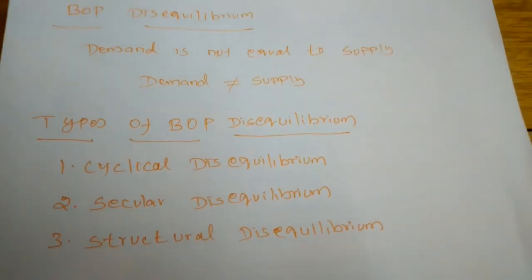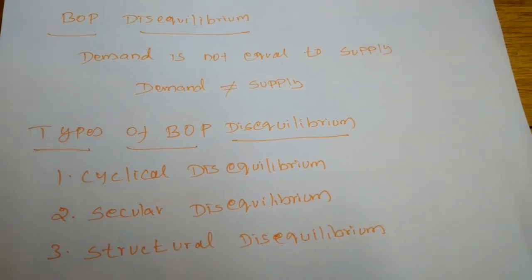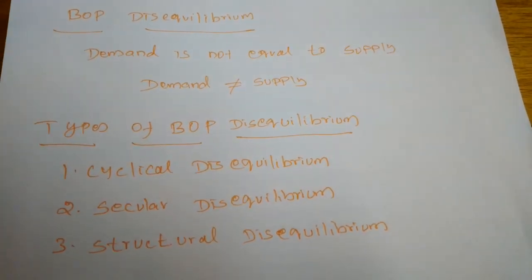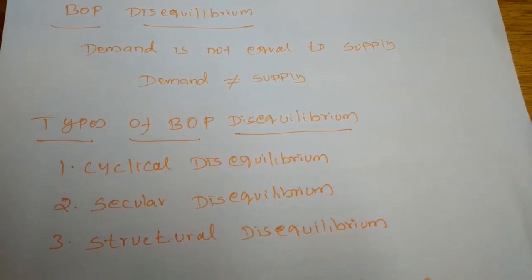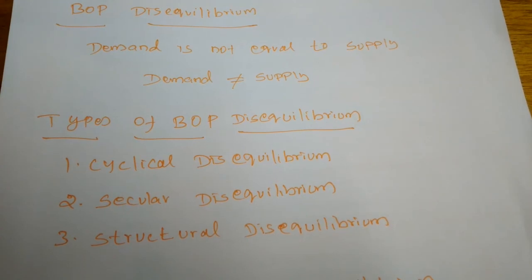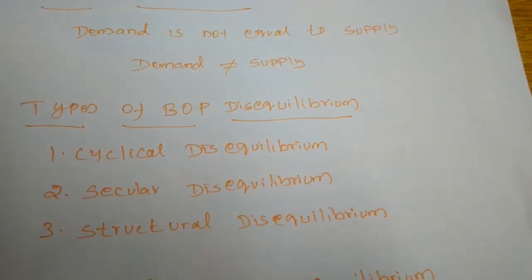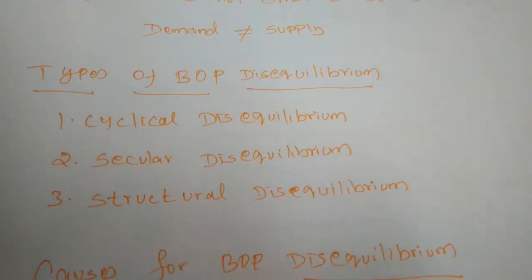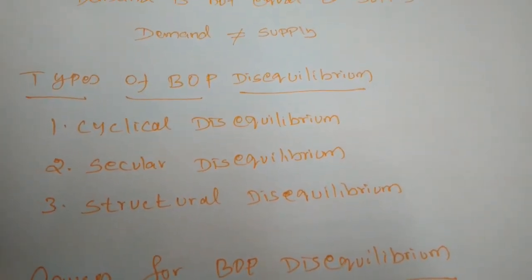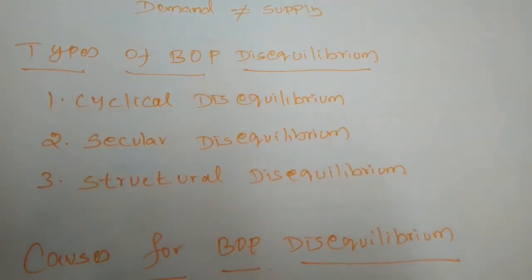So balance of payment disequilibrium means the demand is not equal to the supply. Only when the demand is equal to the supply will the balance of payment be favorable for all nations. When the demand is not equal to the supply, the demanded countries have to import more. So the types of balance of payment disequilibrium are classified as three types: cyclical, secular, and structural.